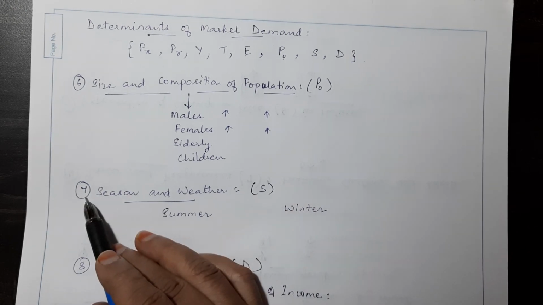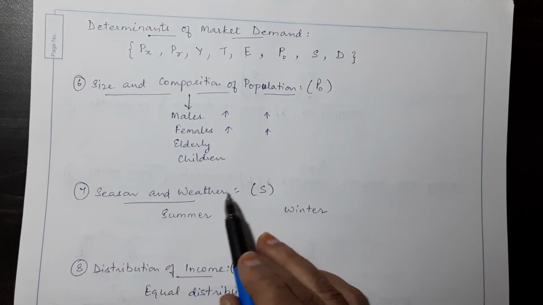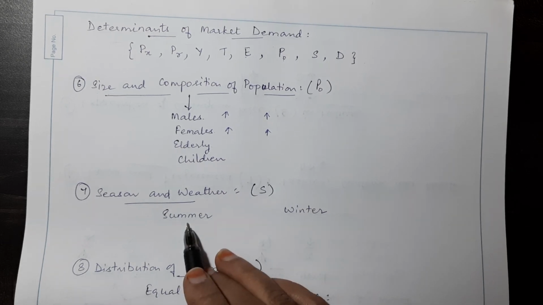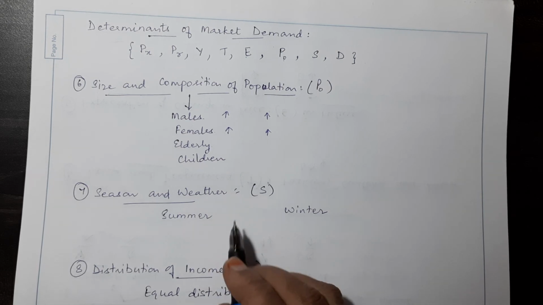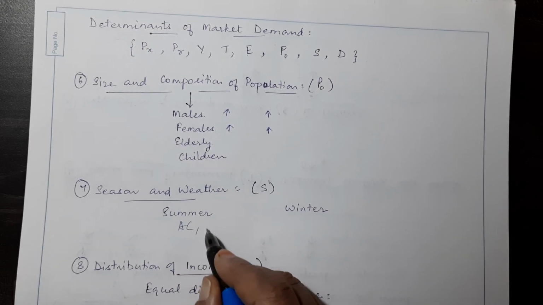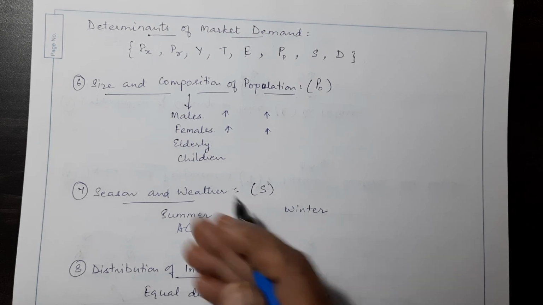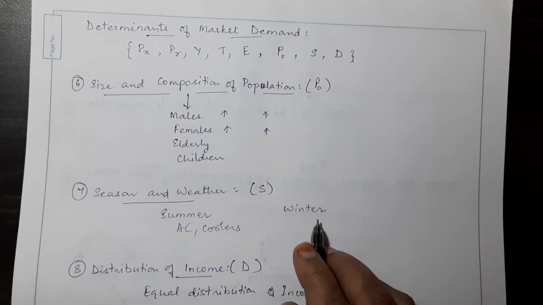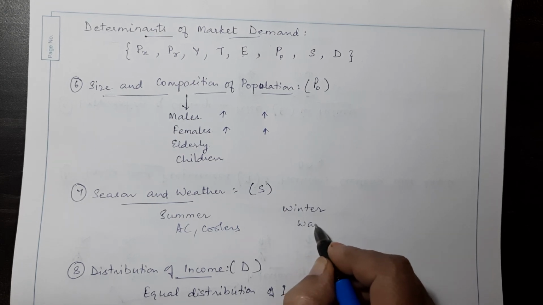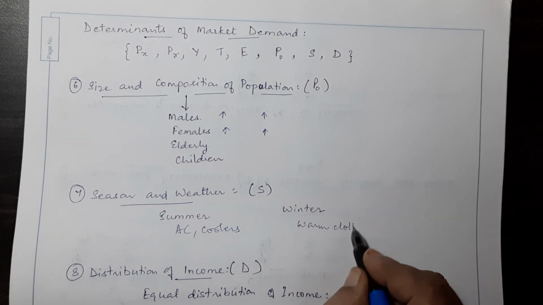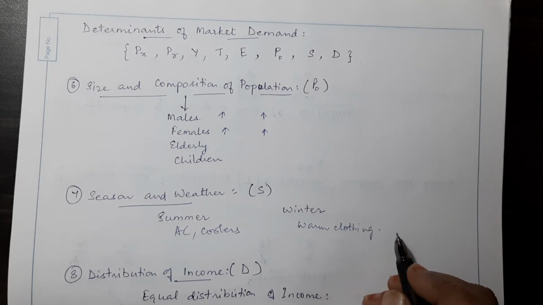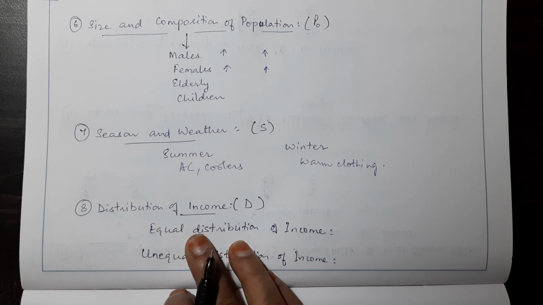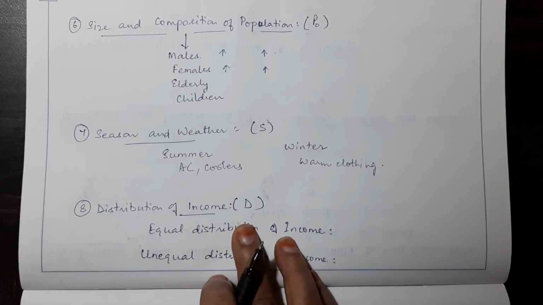Now, the seventh determinant of market demand is season and weather, represented by the letter S. When it is summer, the demand for goods used in summer will be more, like ACs or coolers and mangoes. In winter, goods that are used during winter, like warm clothing, will be more in demand. Then the last determinant is distribution of income, represented by the letter D.